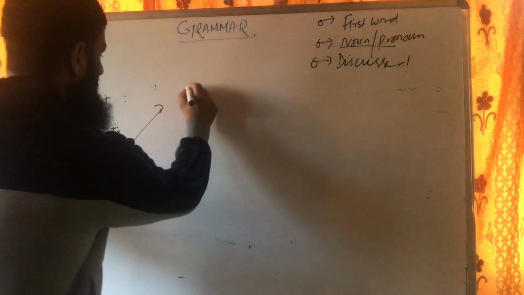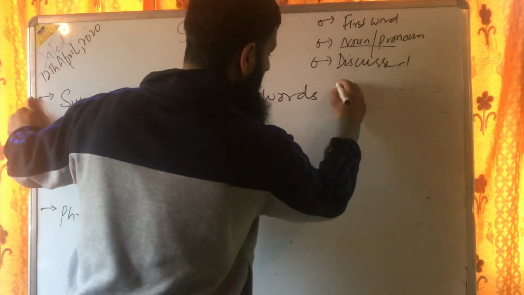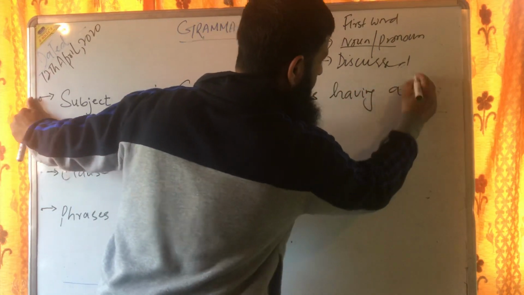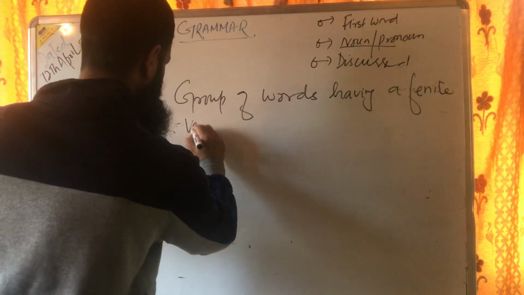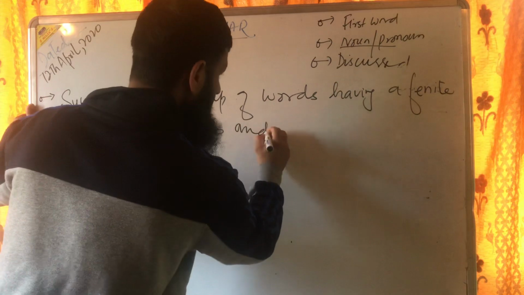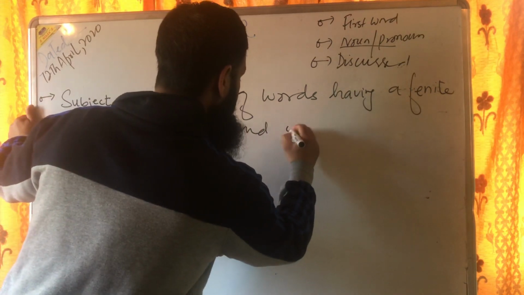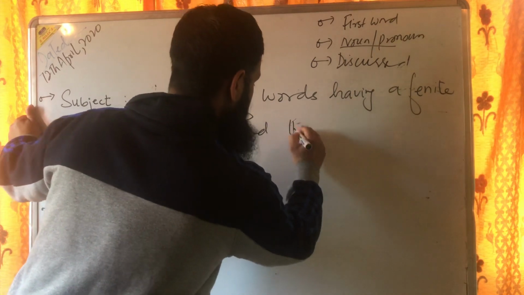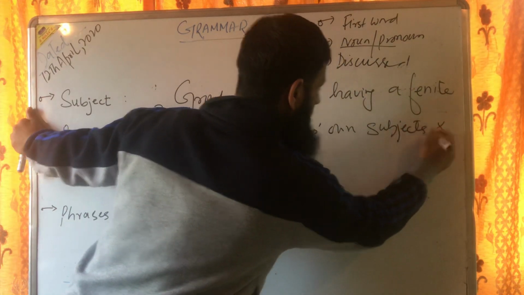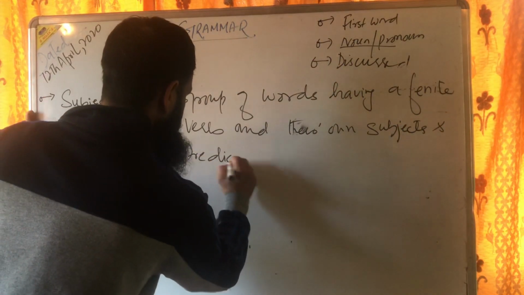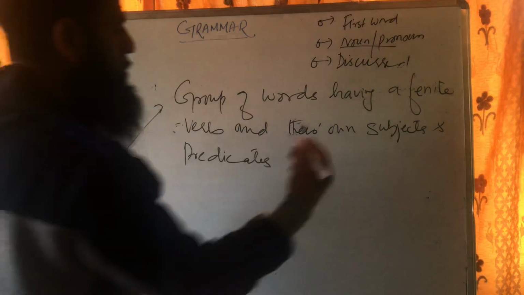So this is for the class: group of words having a finite verb and its own and their own subjects and predicates, right? So when you have a group of words having a finite verb, let's first talk about the finite verb.